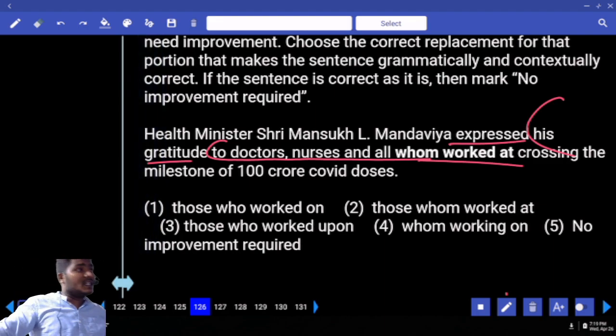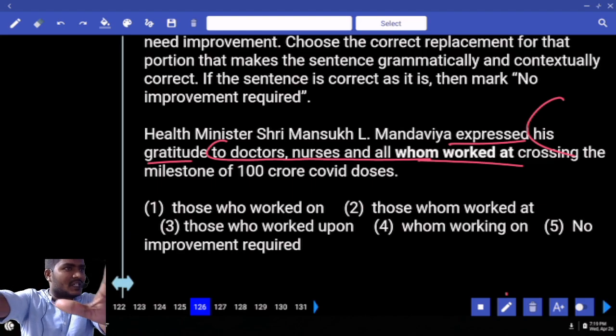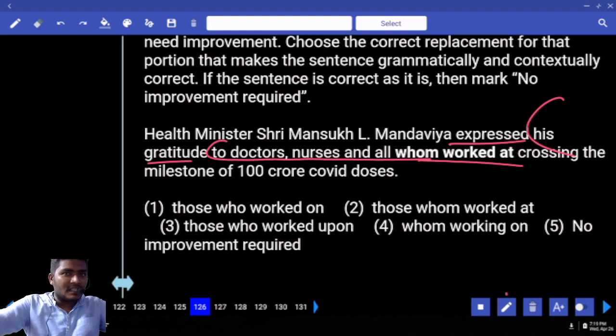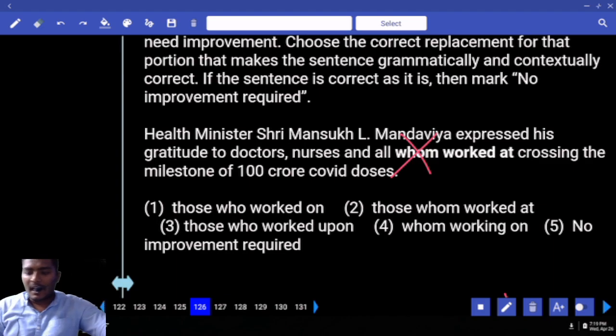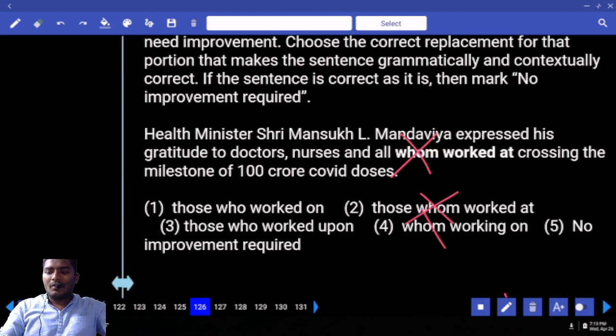Whom worked or who worked? Why? These are the people who did the action. That means active or passive? These people did the action. Active or passive? Active. So active in the sense whom cannot be used. Again, what else can we eliminate here? Tell me your answer. Your answer is 1 or 3.